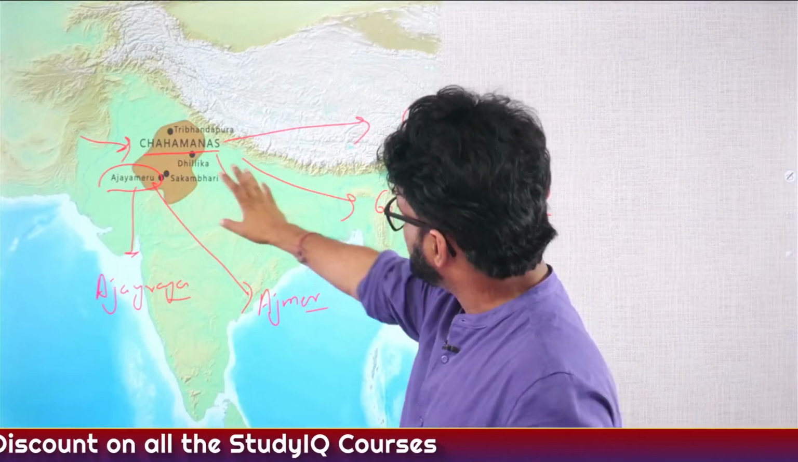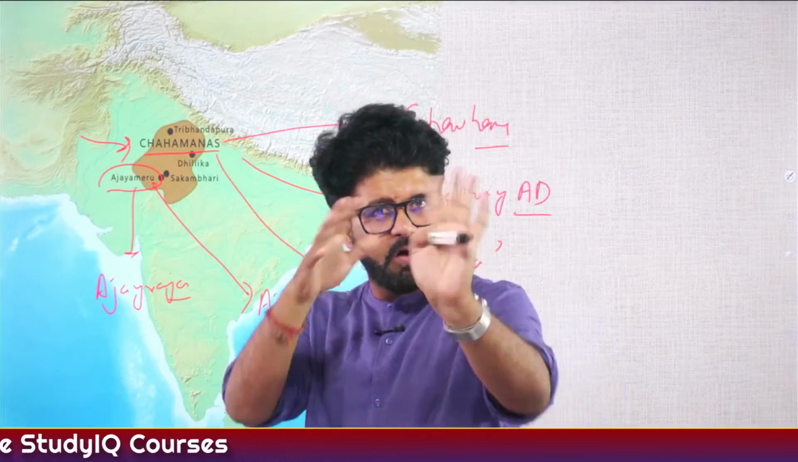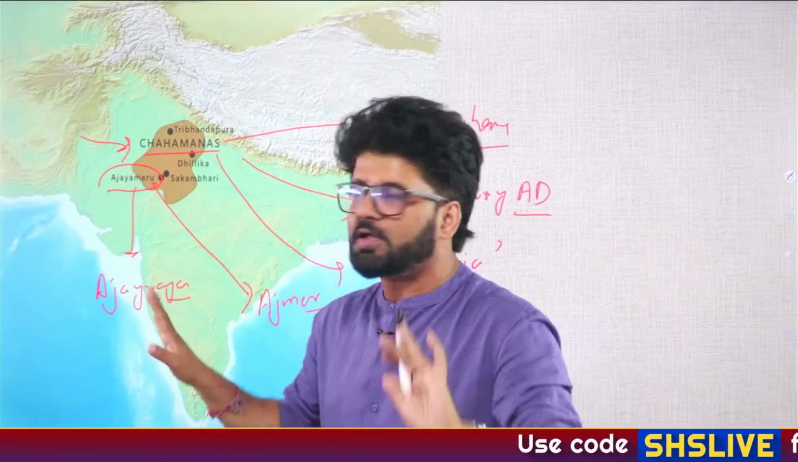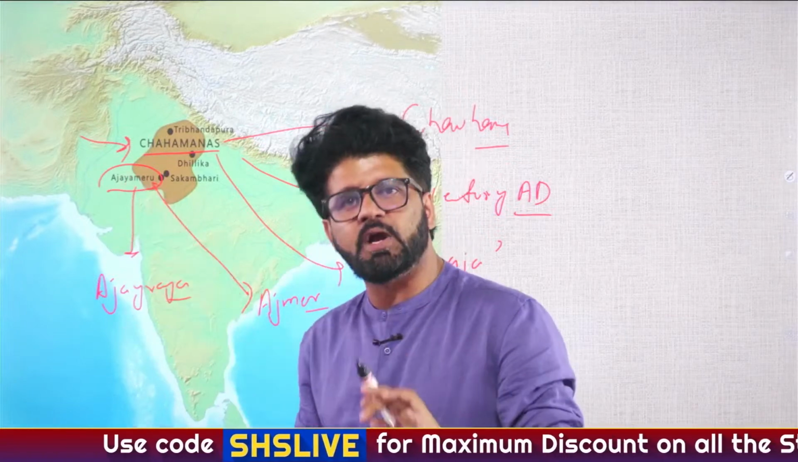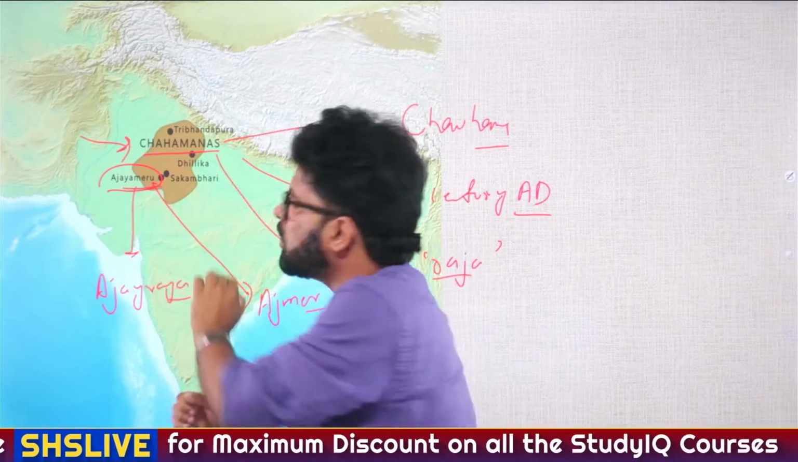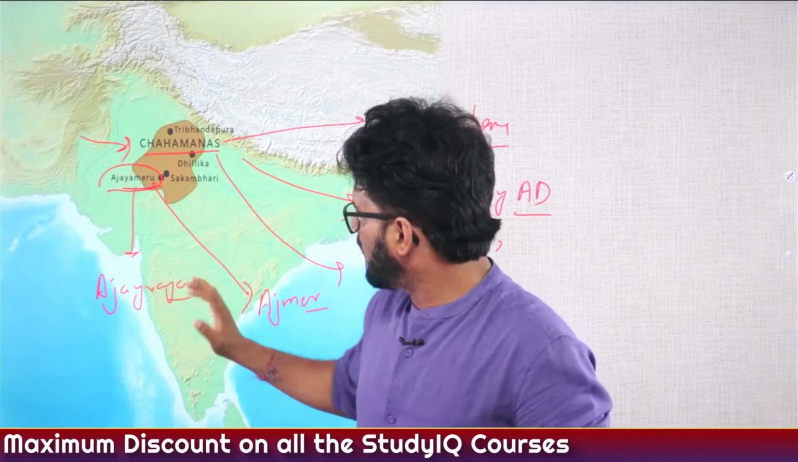Chahamanas, Chauhans, 6th century AD is the origin point. They became very powerful in the 12th century AD. There are different Chahamanas. They have different branches. Chahamanas of Ajmer are the most powerful, or were the most powerful. Ajay Raja of Chahamana dynasty, he established Ajay Meru, which you now know as Ajmer rather.